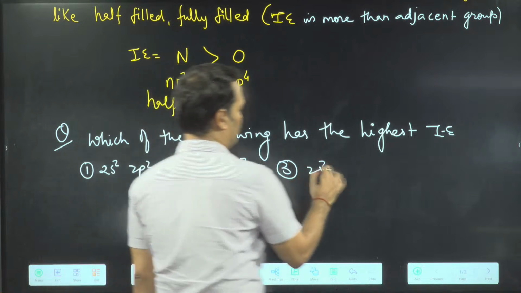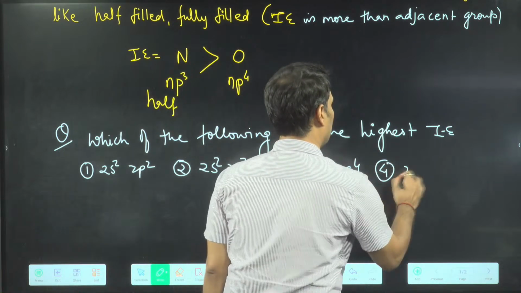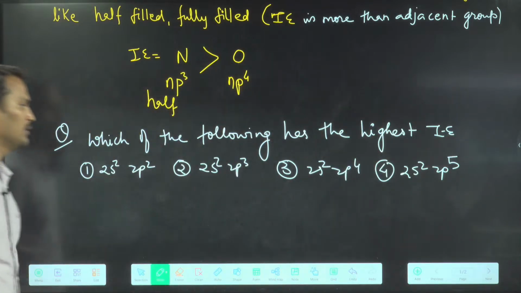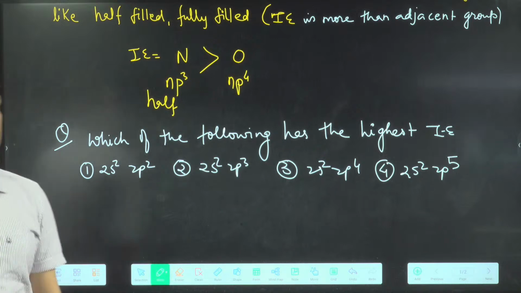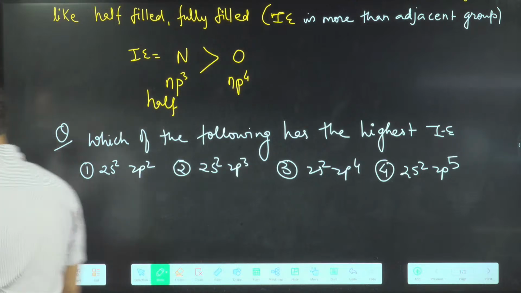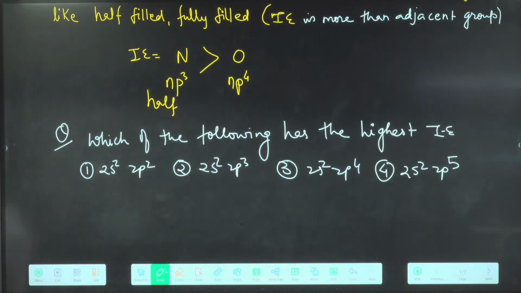Third one 2s2 2p4. Fourth one 2s2 2p5. Tell the correct answer. Which one has the highest ionization energy? This is a trap. Let's see who is getting caught. Many are writing 2-2-2. Few are writing 4-4-4. Be careful. People are changing their answers. So, are you able to understand the trap?